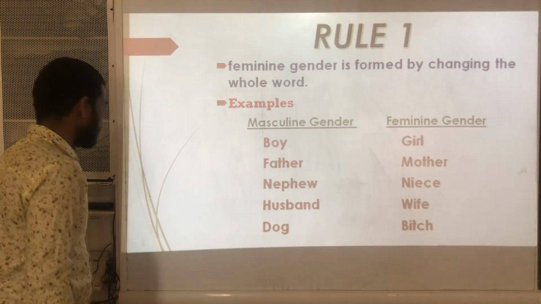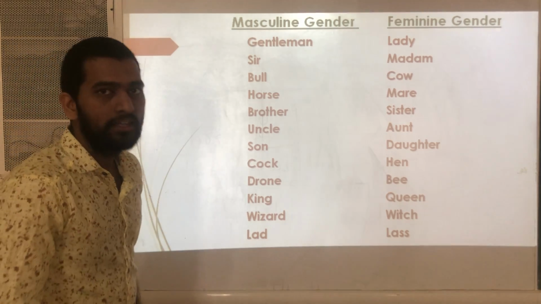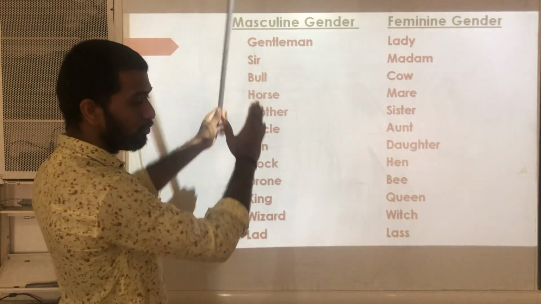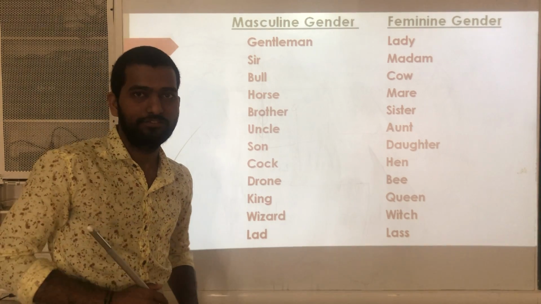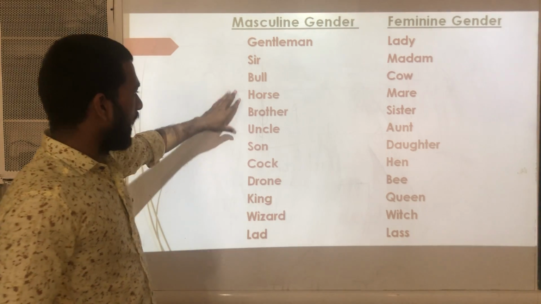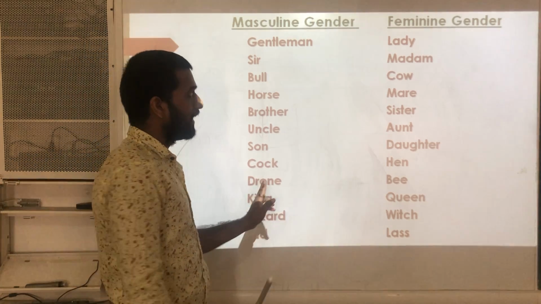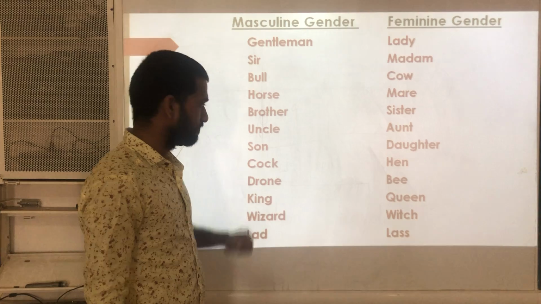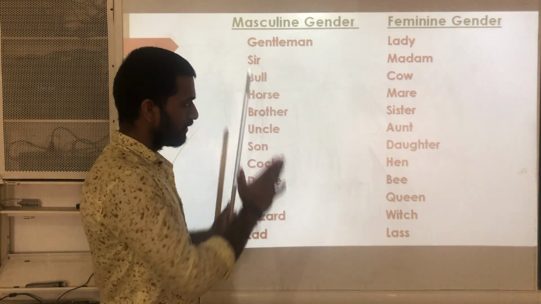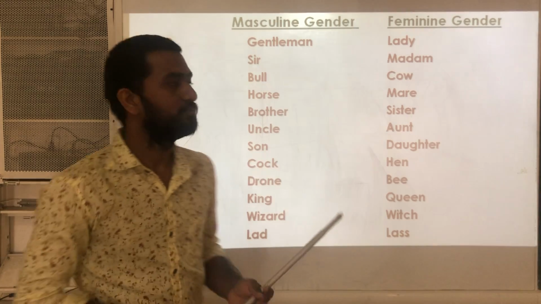Next, there are some more examples which are important, following rule 1. Gentleman, lady. These are the most important examples from the examination point of view. Just note down all these examples. For example, in the exam, if drone is given and you have to write the feminine gender of this drone, you should write bee.